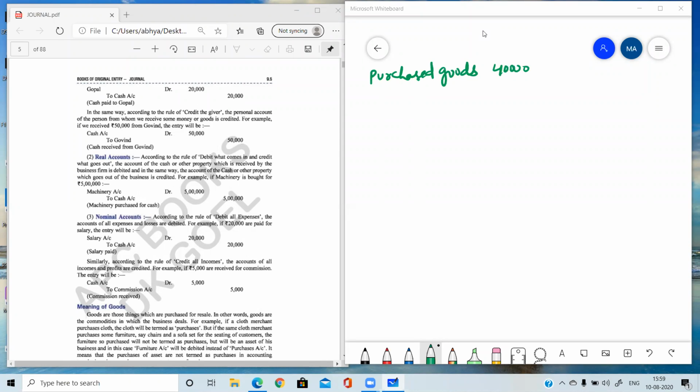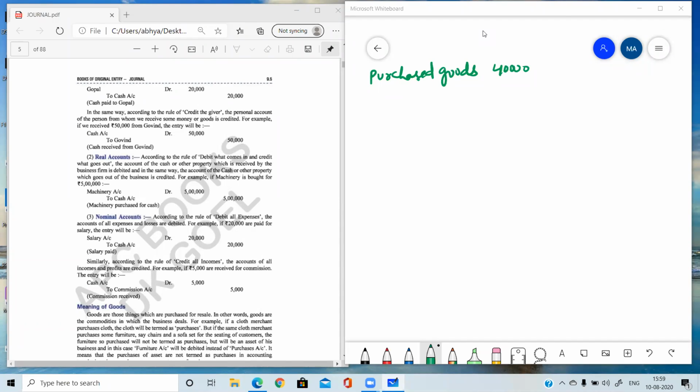Yes, not stock, Piyush. Many times I told you, many students are writing stock. What I told you, when we are purchasing the goods, the stock word we will be using only in accounting equation. Very good, Vansh, Shruti. You both have given me the correct answer. I think some more students have given me the correct answer.